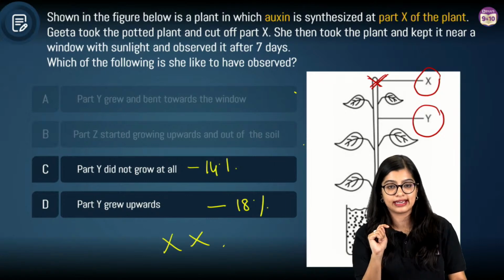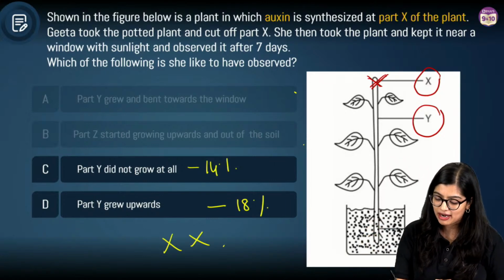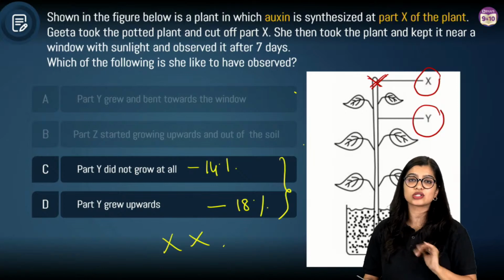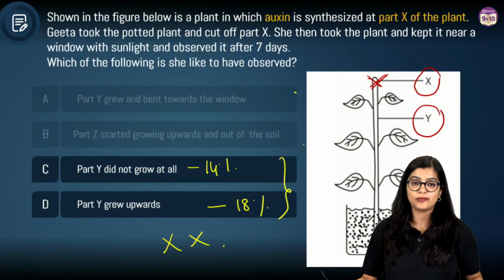I'll explain it once again. Now is the interesting part. How will you decide if it grows upwards or if it is not growing at all?